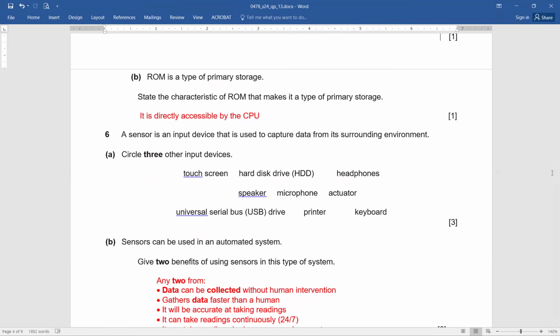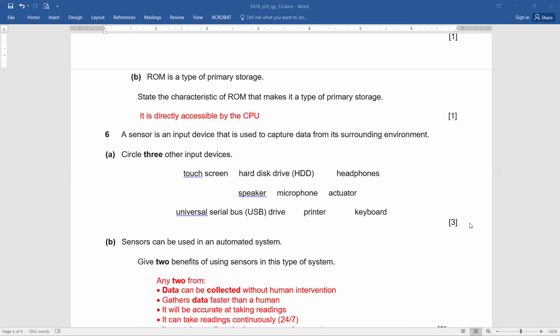Now, if you remember, primary storage means it is accessible directly by the CPU. Okay, now I hope that everything is clear. Till now, exactly. ROM and RAM being the primary storage means they are accessed directly by the CPU. So this is going to be your answer. Fine. Exactly correct.